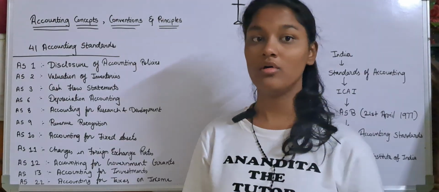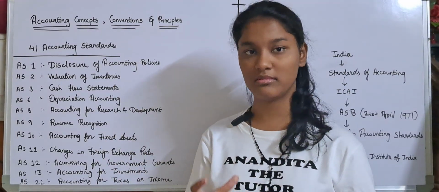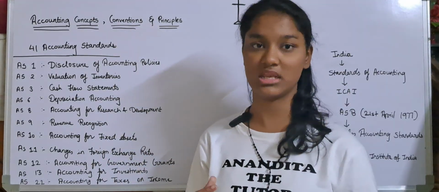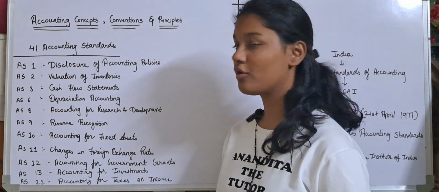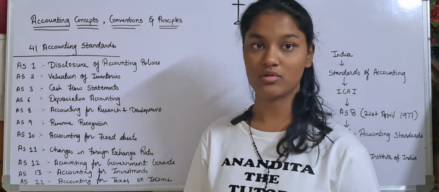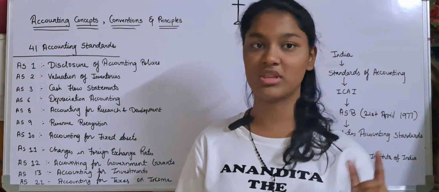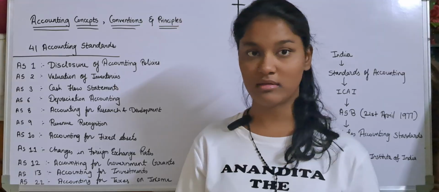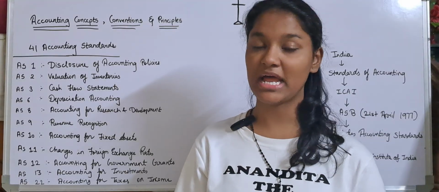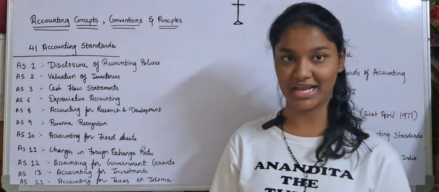Okay, so this accounting standard is basically for that cotton or the raw materials that are used in various industries. Okay, so you have to value that, that is you have to find out their cost. Okay, now historical cost we are not finding here, that is the price at which we bought the raw material, that cost we are not considering here, we are considering the current day price. Okay,